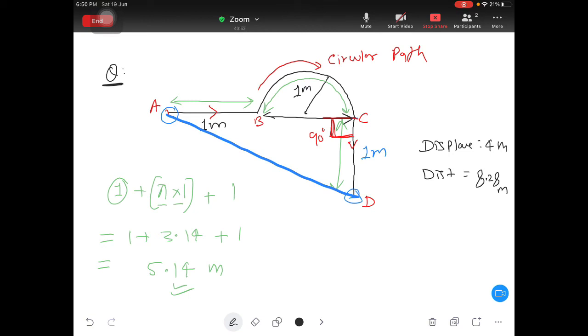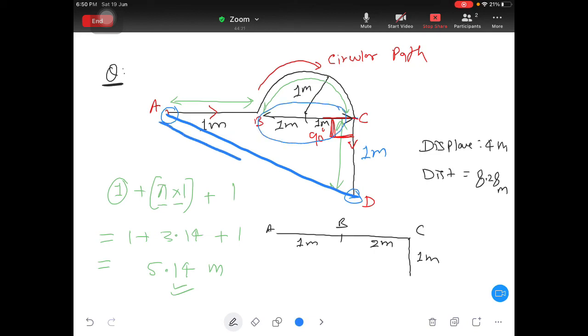Okay, so length of the BC is nothing but radius, one radius here 1 meter, one radius here 1 meter, correct? So length of the BC is 2 meter. It means what? Now I am drawing that part separately. I am drawing A to B as 1 meter, then B to C as 2 meter. So this is A, this is B, this is C, and C to D as 1 meter.